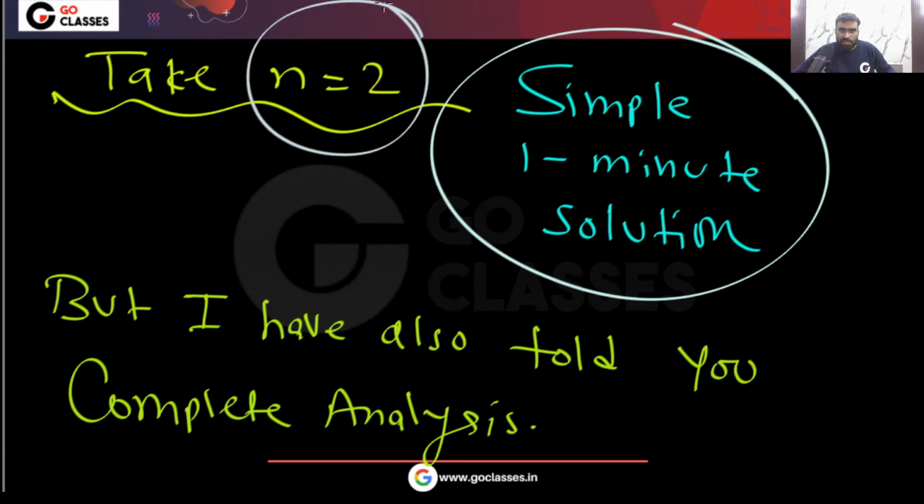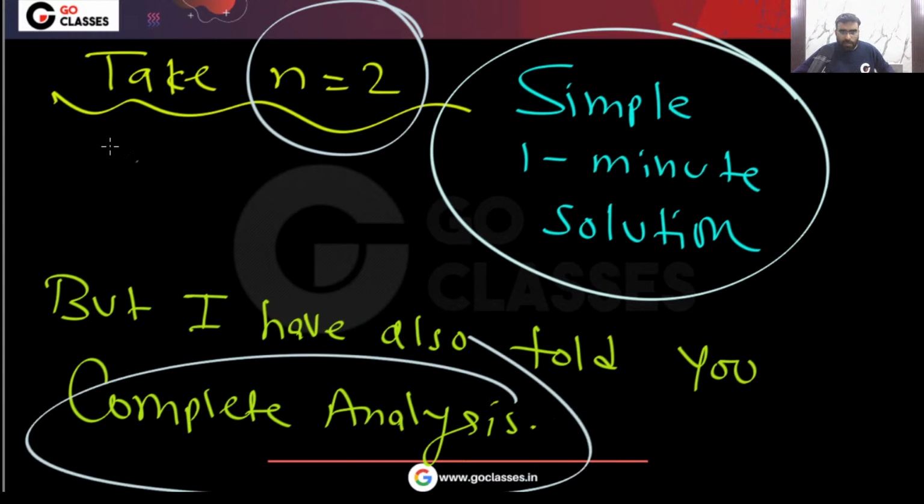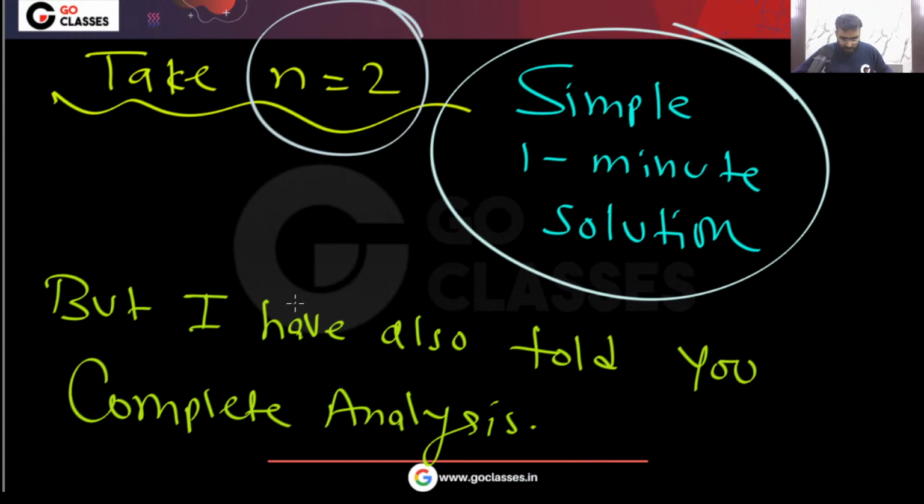For this question, just take n equal to 2. You have a simple 1-minute solution. But if you want, I have already provided you the complete analysis of this question. Please share your feedback. Did you understand this solution? Every theory of computation question that we have seen, did you understand? Let me know. Okay, let's move on now.